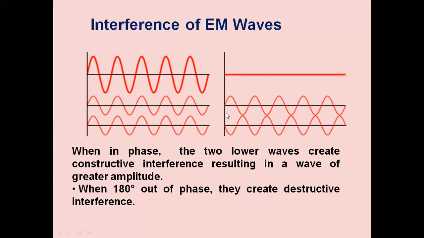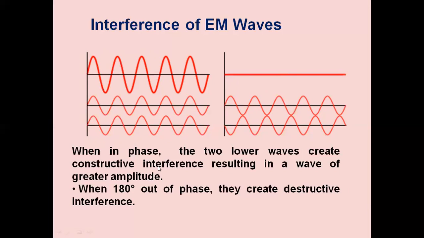So when they are phase shifted by a certain amount, there will be a lower amplitude level. The amplitude level of the resulting signal depends upon how these two waves are interfering with each other. In the first case, they are at 0 degrees, so they will be added up and we will be getting a resultant wave higher than the two amplitudes. Here, they are at 180 degrees phase shift. When they are added up, positive voltage is cancelled out with negative voltage and we will be getting 0 amplitude. So there will be a positive addition, there will be a negative addition.